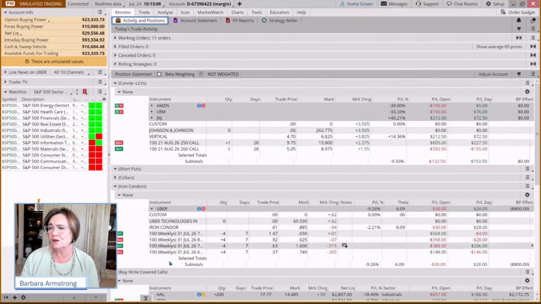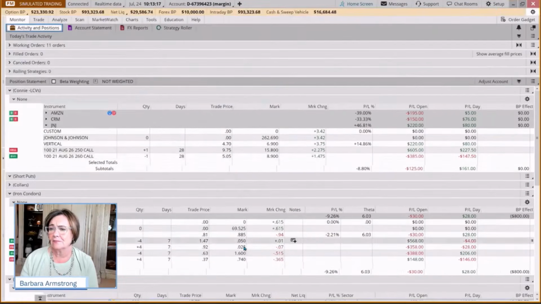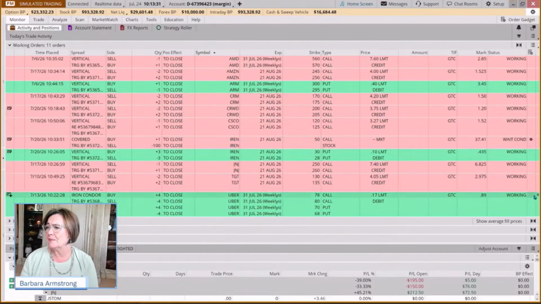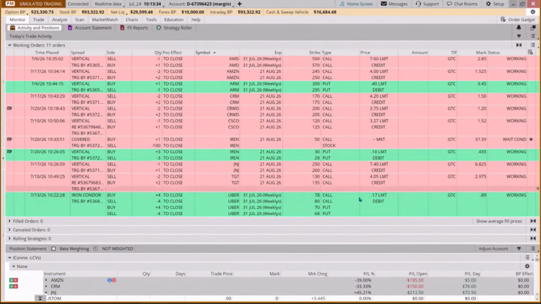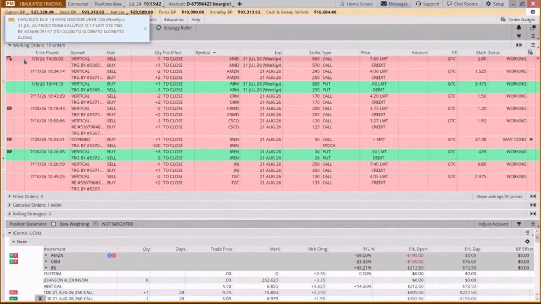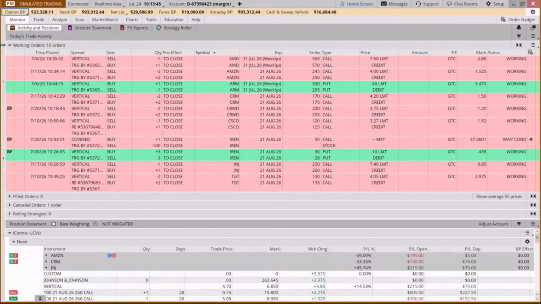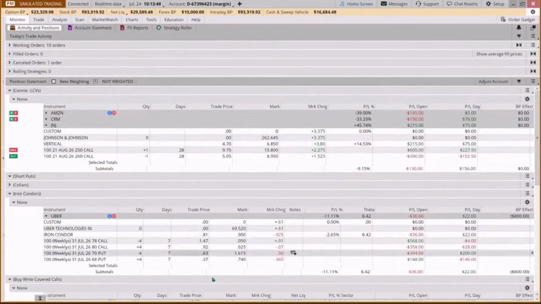So what we have to do here when we look at this is come in and say, okay, we can probably close out this call side for about 3 cents, because this side is worth a nickel. This side is worth 2 cents. Okay. And we're not down by much on this, $32. But we're going to come up to our working orders on Uber and we're going to cancel this, because what we had said here is we want to close out the whole thing when it's worth 17 cents. And now we've changed our mind and we're going to leg out of this position. So we have to cancel the exit we already had in place. So we're going to cancel that exit.